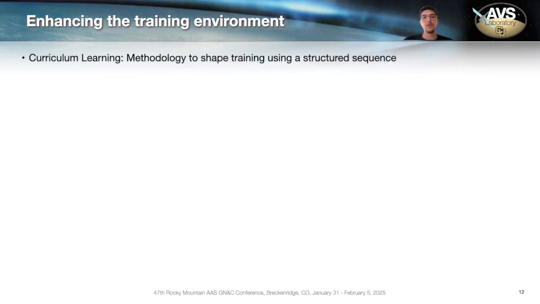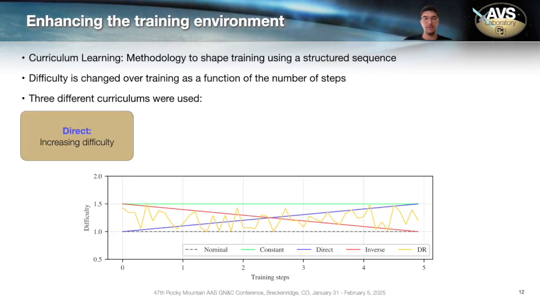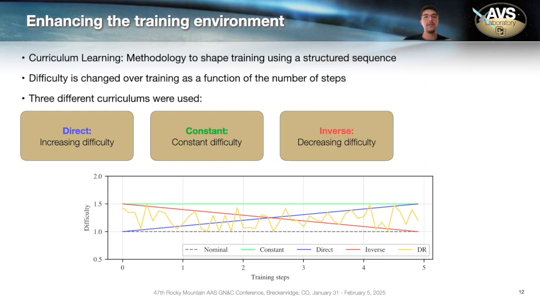So talking more about curriculum learning, it's a methodology to shape the training using a structured sequence. And in this case, we are changing the difficulty over training as a function of the number of steps. And we tested three different curriculums. The direct one is shown in blue. It's an increasing difficulty, so it starts at 1 and goes towards 1.5. The constant one is just constant across the training, and the inverse starts at a harder level and then it decreases and goes towards the nominal.